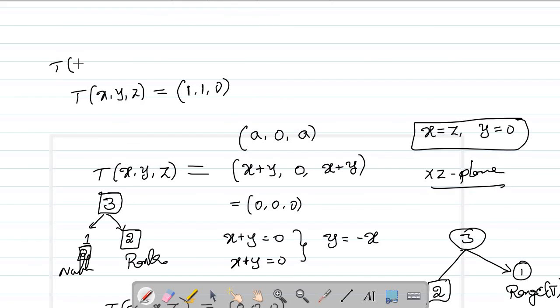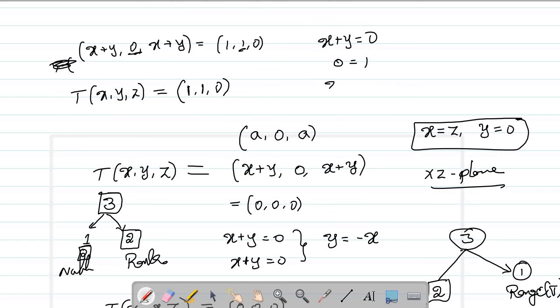It means we know what T of x, y, z is. That is x plus y, 0, x plus y. We want this to be equal to 1, 1, 0. Now this implies x plus y must be 1, and the second element, 0, equals 1, and the third element x plus y equals 0. But this is an impossible case. 0 cannot be equal to 1, so I can't give you any xyz which is mapped to 1, 1, 0. It means 1, 1, 0 is not in the range set.